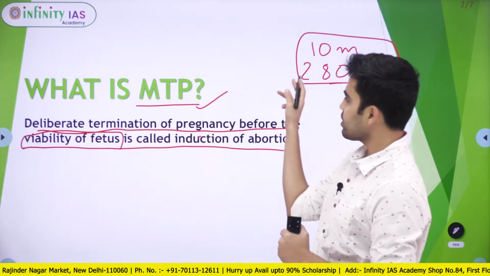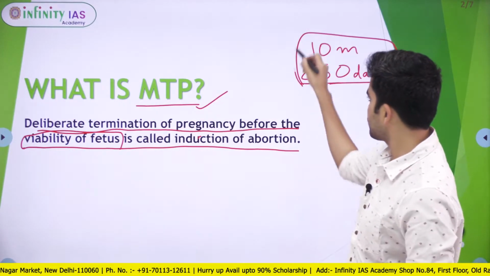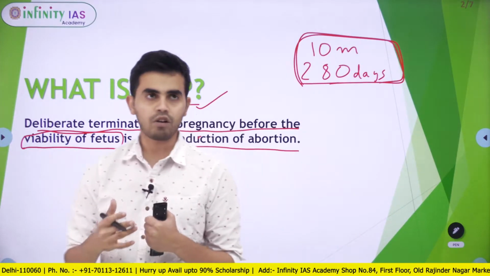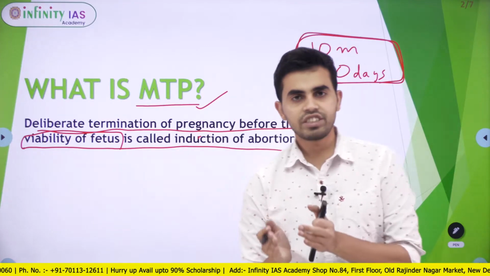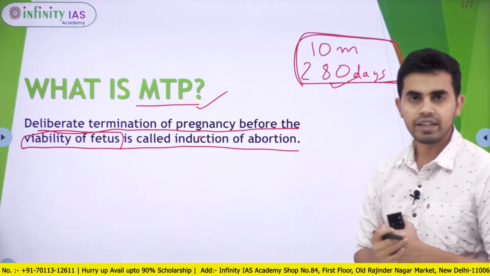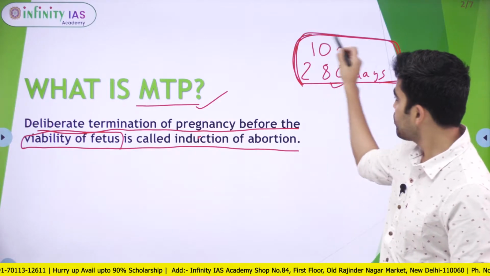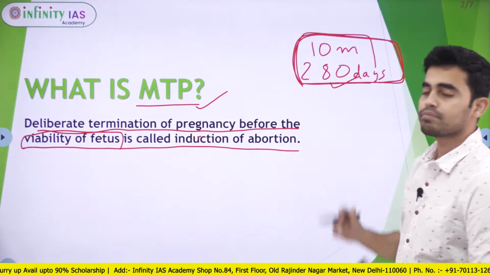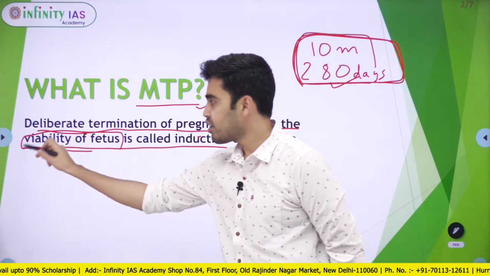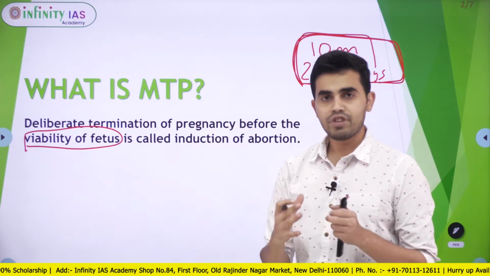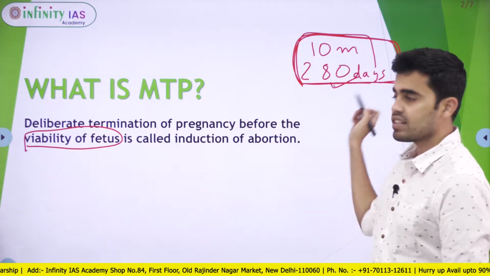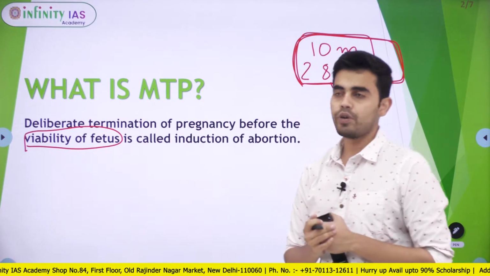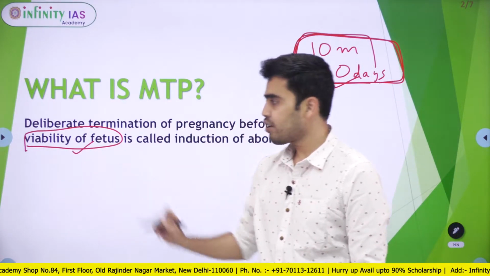But it might come out of the uterus before this period itself. We all hear of preterm labor, or we see children being born before this period is complete. So if the gestational period is 10 months, how can the baby survive before this period? That is where viability of the fetus comes in. If the baby is born before this period is complete, the baby can survive by giving certain medical support to it. So that is viability of the fetus.